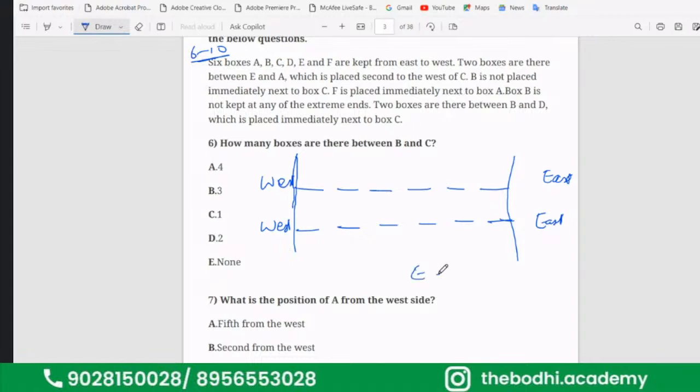Direction is not known. Now A is placed second to the west of C, like this. This is the first to the west, second to the west.